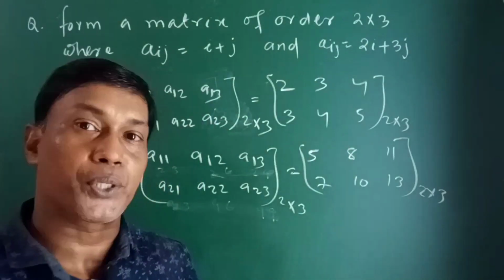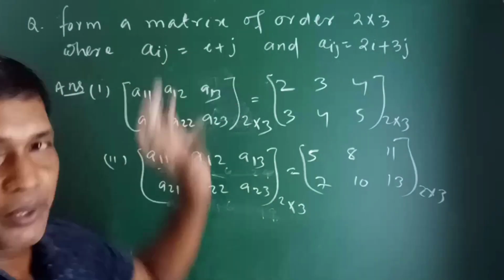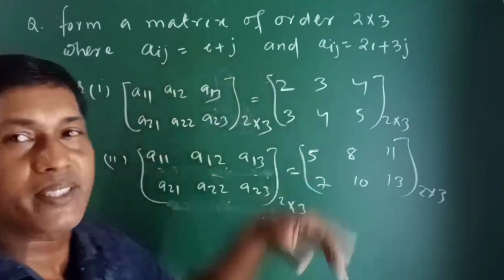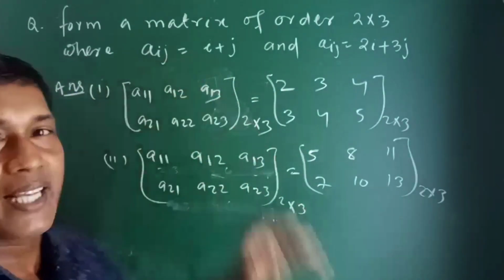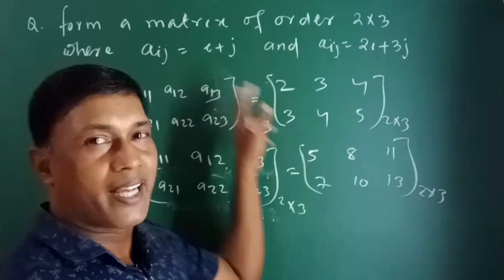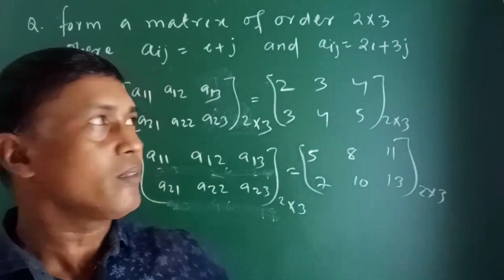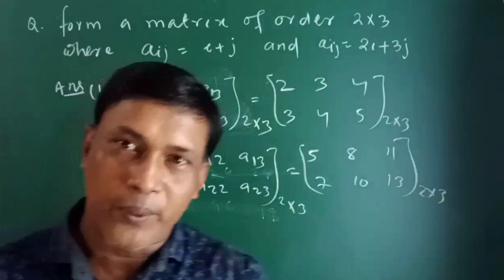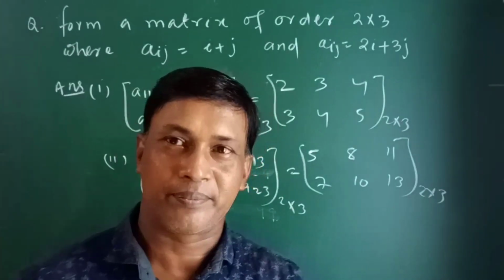There are different types of questions. aij is i plus j, aij is i minus j is another question, aij is i into j is another question, aij is i by j is another question. So you can arrange i and j in different ways to form different questions.